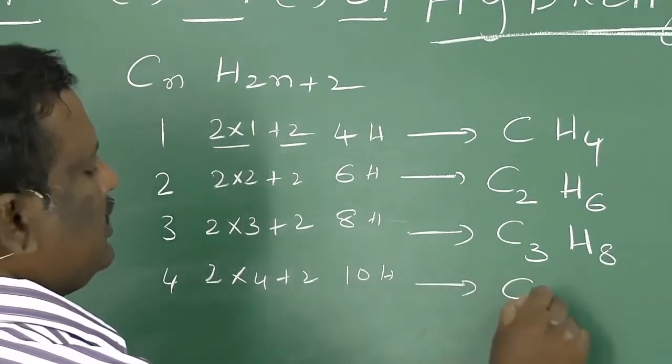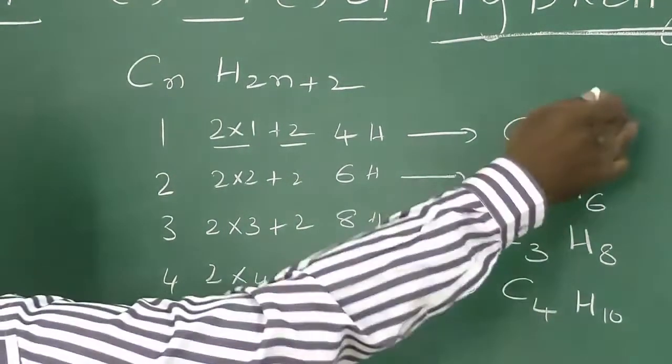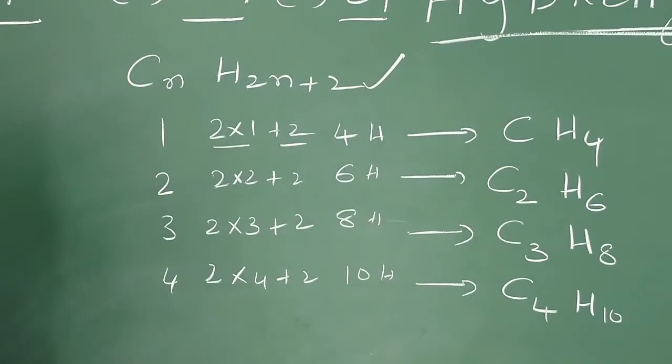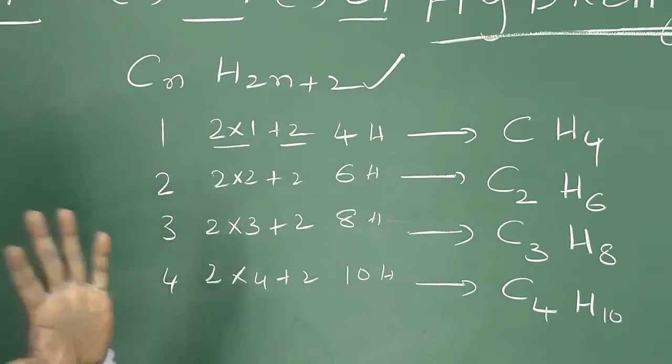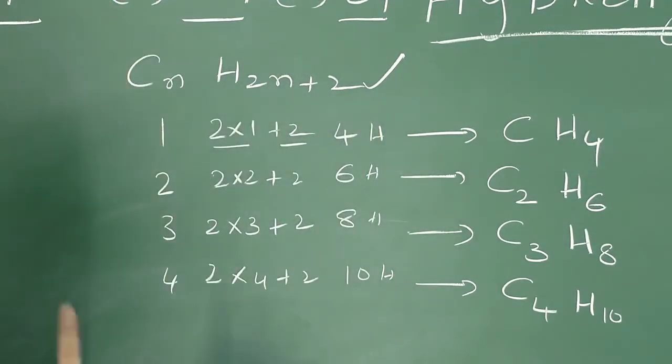They are C4H10. So these are the series of compounds with the same general formula. So that series is said to be a homologous series. Homologous series means a series of compounds having the same general formula and adjacent compounds differing by one CH2.